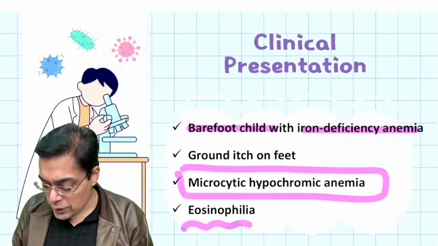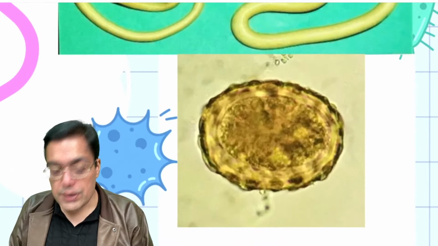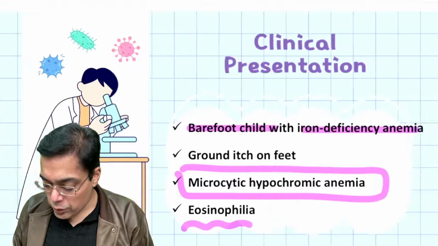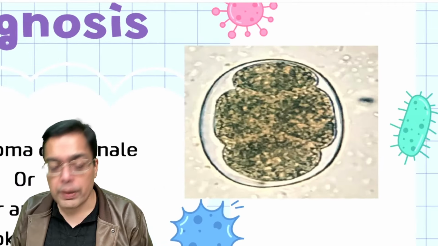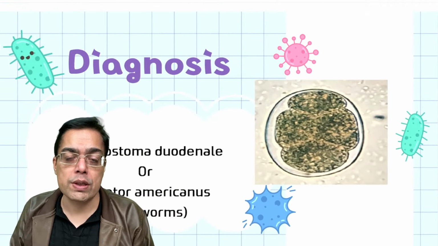So in case of Ascaris, this was the example of the egg. That is how it looked like. I'm just showing it again, and make sure that you are having a look at this particular hookworm egg very carefully, because that is what they love to ask you as an image based question.